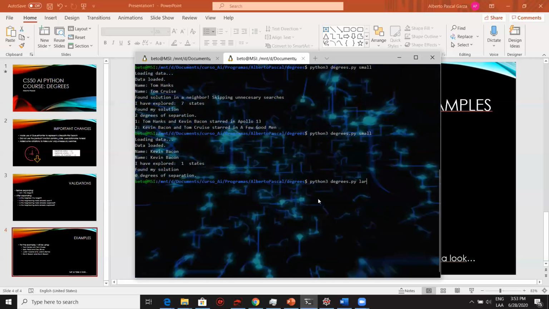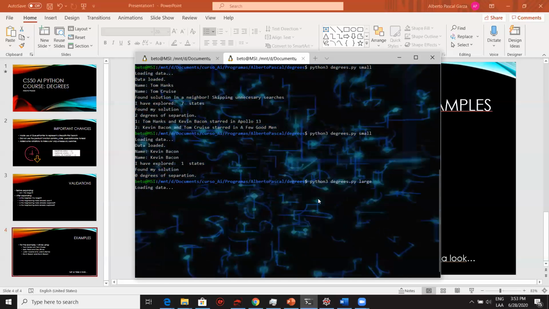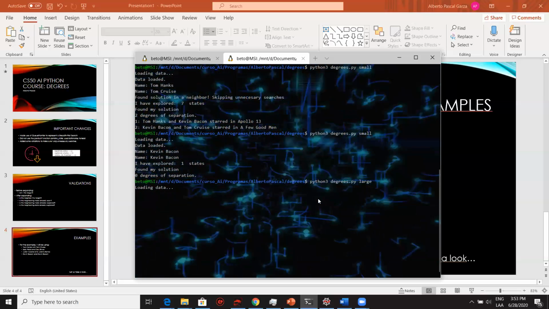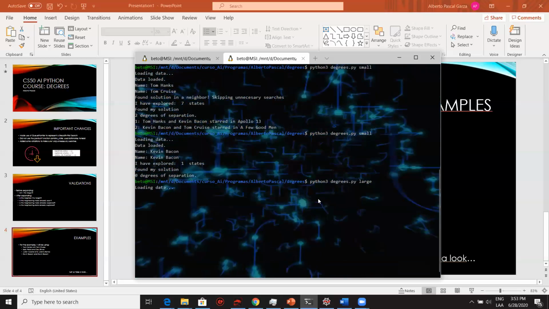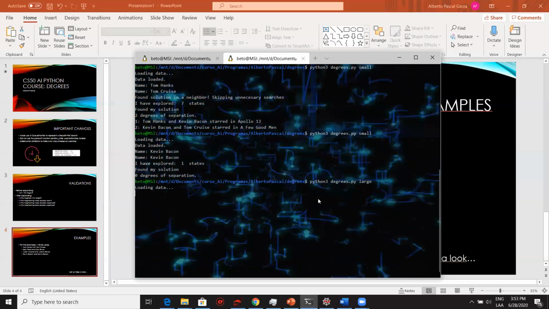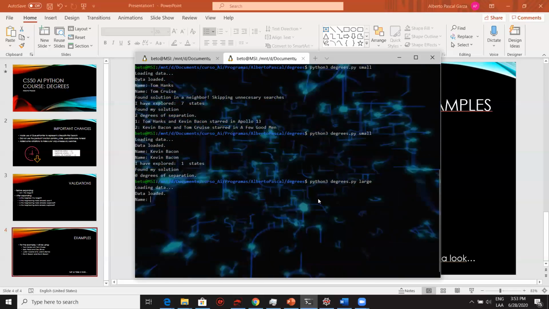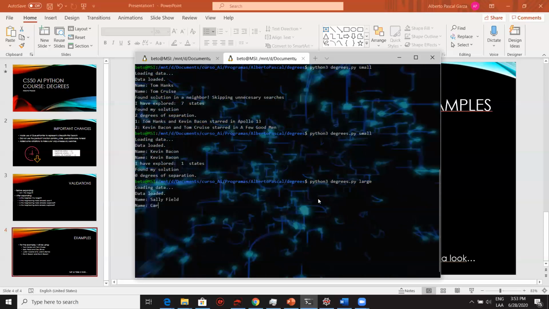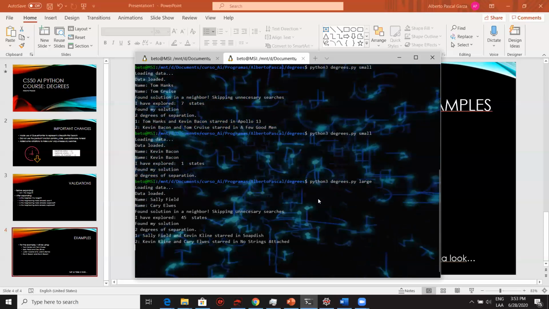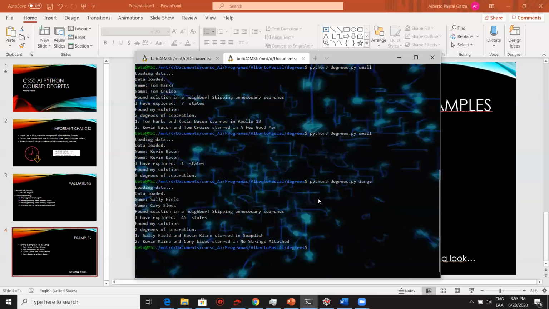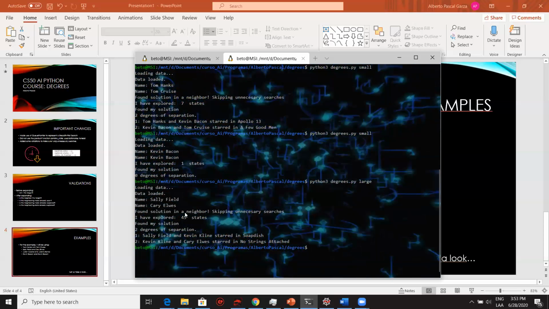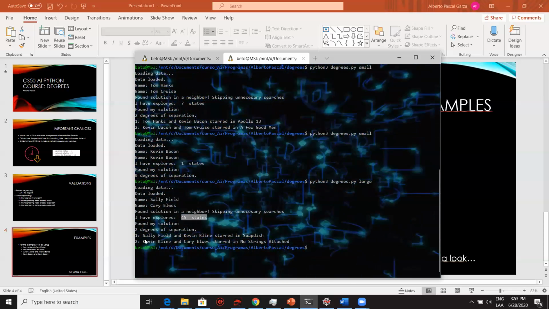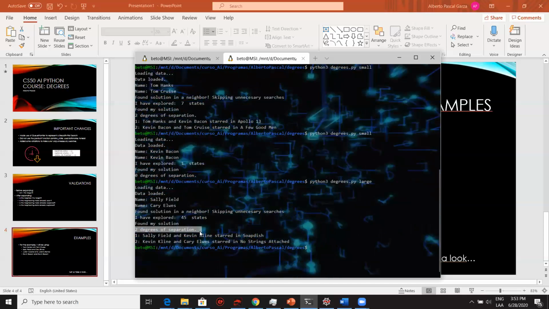Now, when dealing with a large data set, we have a pretty similar behavior. Mainly the difference will be in the amount of states I have to explore because the large data set has a much bigger database of people and movies. So let's say we can search here for Sally Field with Carrie Elves. And there it is. It was also a quick search, but this time I explored 45 different states, and even though I explored more states, my solution was still 2 degrees of separation.